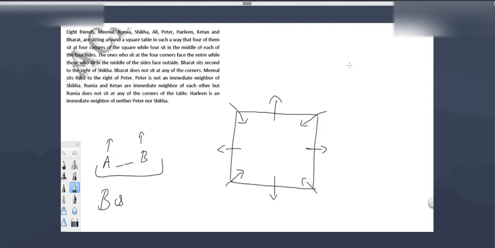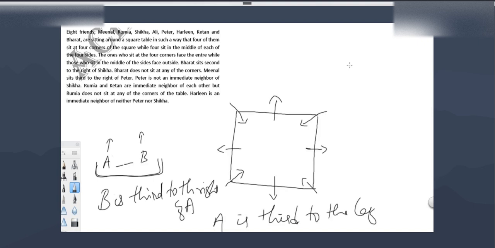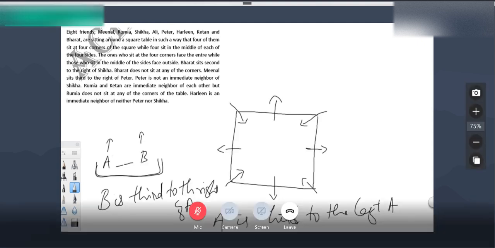In this case, we can say B is third to the right of A. If B is third to the right of A, then A is third to the left of B. If B is third to the right, then A will be third to the left, if A and B both are facing the same direction. Means if both A and B are facing the outside, or if both A and B are facing the center,